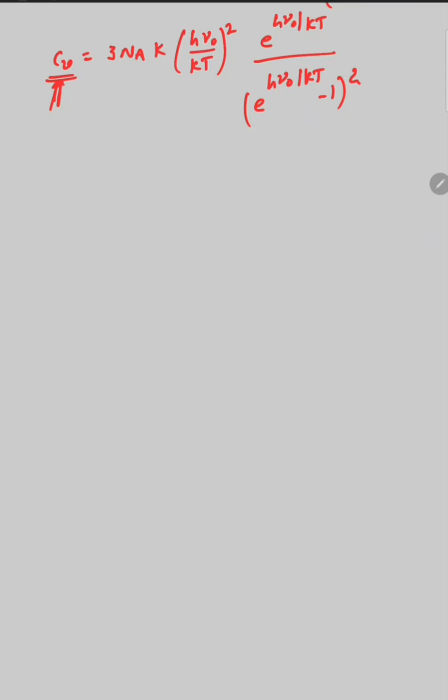Now apply this relation both at low temperature and at high temperature. So sub case 1 is when there is very low temperature.